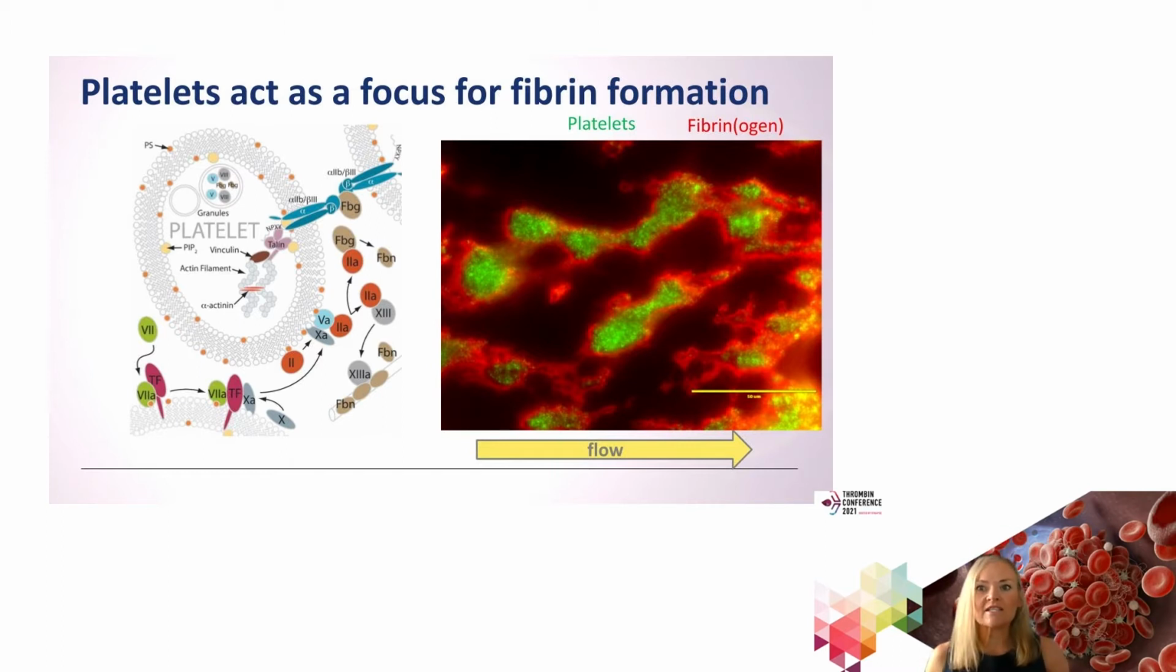The ability of platelets to stimulate thrombin generation and subsequent fibrin formation can be visualized in this microfluidic model, where we have labeled platelets with DIOC6 and we have added fluorescently labeled fibrinogen. And you can see that fibrin forms immediately adjacent to the activated platelets. And actually you see some directional deposition of the fibrin in the direction of flow.